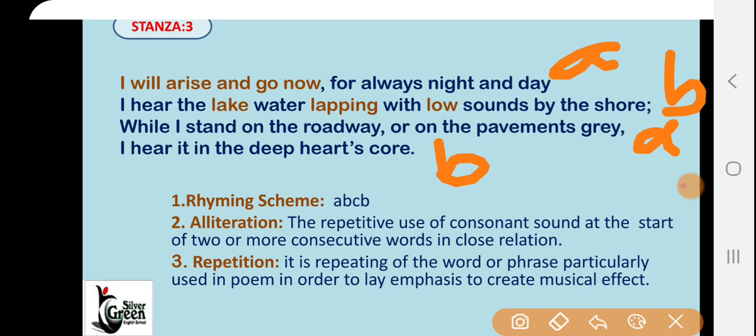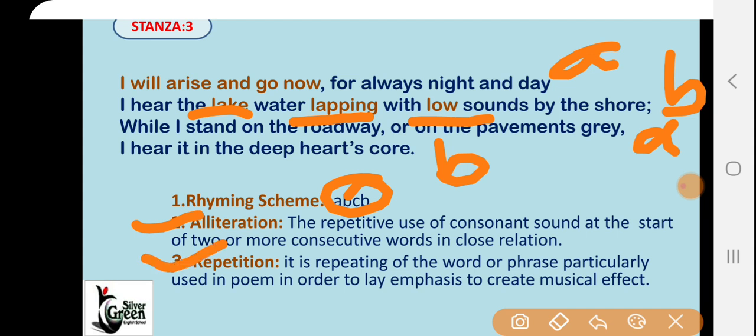So here also A, B, A, B. Alliteration is the second most prominent literary device here: the repetitive use of a consonant sound at the start of two or more consecutive words in close relation. So in the second line you can see lake, lapping, low. So here the l sound is repeated three times at the start of the words, so that's why you can see alliteration.